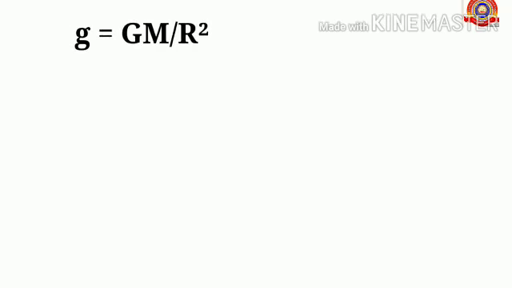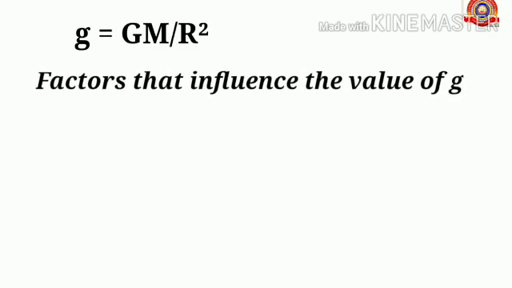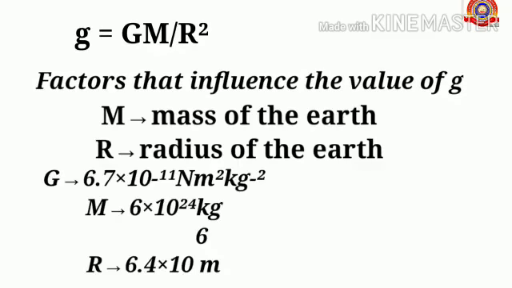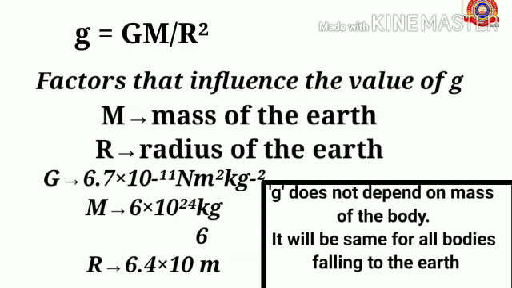So this is the equation for finding acceleration due to gravity, and from this equation we can find the factors that influence the value of g, that is capital M, the mass of the earth, and capital R, the radius of the earth. And we already know that capital G is the gravitational constant, and the value is 6.7 into 10 raised to minus 11 Newton meter square kilogram raised to minus 2.